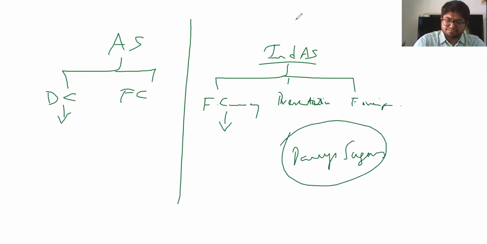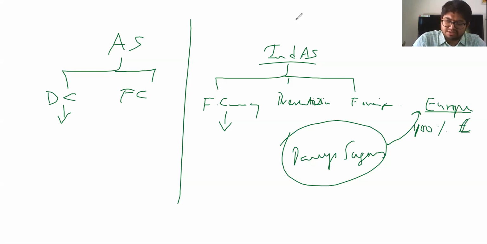Paris Sugars is based out of Chennai, but say it is a 100% export oriented unit, and all its produce is supplied only to Europe, and the currency in which it operates is euros.